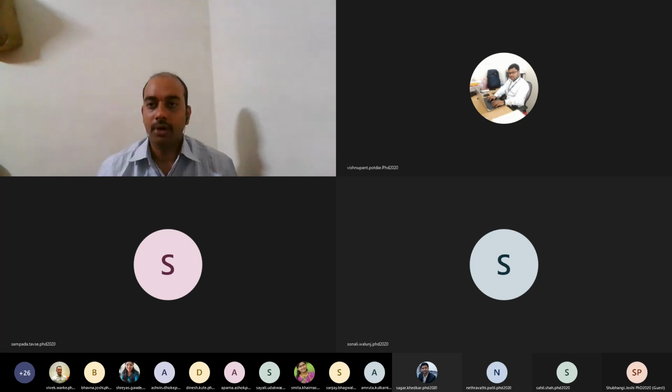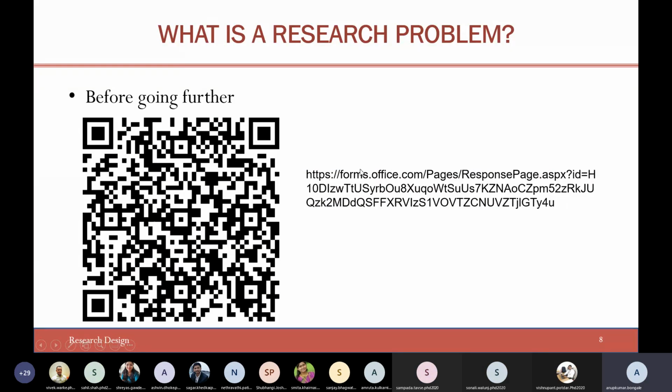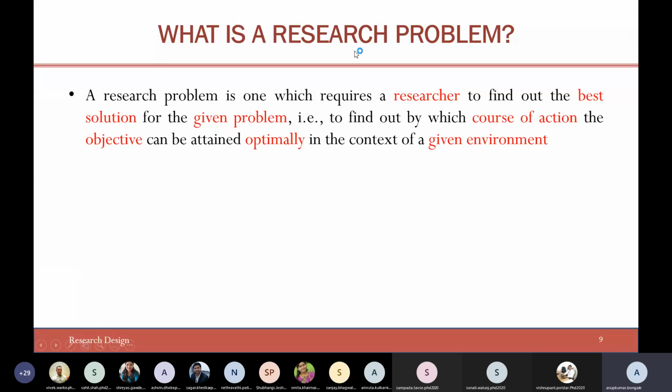Okay, so now let's move back to the slide part. All of you have mentioned different areas, and I hope you will be able to successfully formulate your research problem. Now, a very important thing, let me just highlight again: the researcher, best solution for a given problem, course of actions, objectives, optimal solution, and the environment.